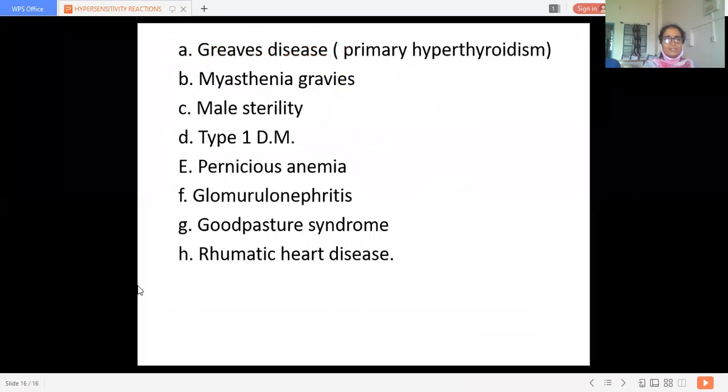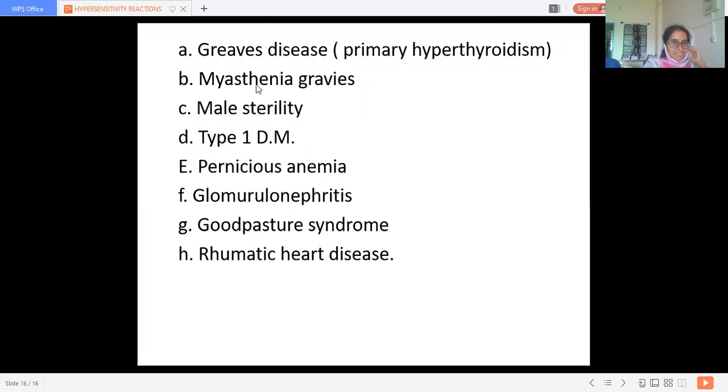Now, what type of diseases are in this? The first is Graves' disease. It is called primary hyperthyroidism. Here thyroid autoantibodies get formed, which react with the TSH receptors to cause hyperfunction and proliferation. So these autoantibodies act against the TSH receptor, and there is hyperfunction of this thyroid gland, and there is proliferation of the thyroid gland. We call it primary hyperthyroidism.